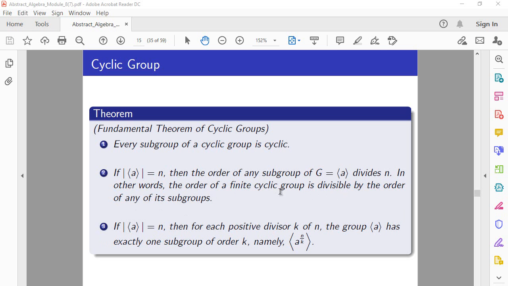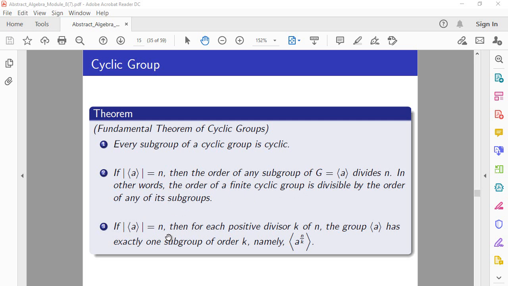So again, we are assuming that G is a cyclic group generated by A and the order of A is n, and that is, the order of G is also n, and we are saying that the order of any subgroup of G divides the order of the group G. So put simply, the order of a finite cyclic group is divisible by the order of any of its subgroups.